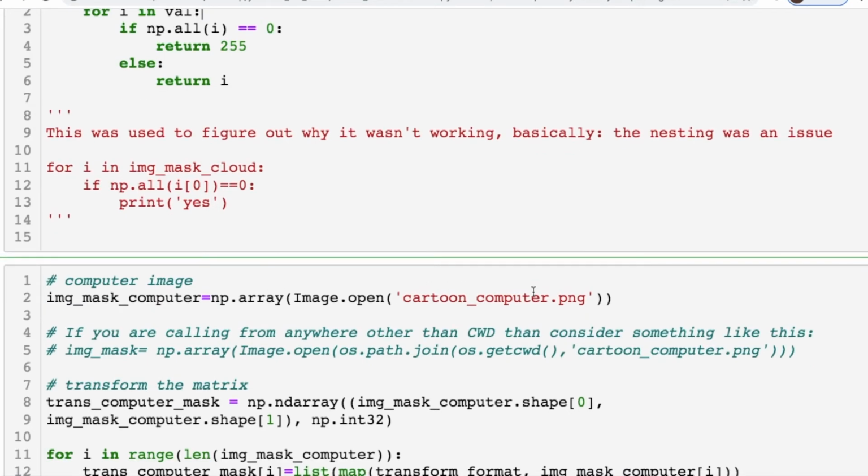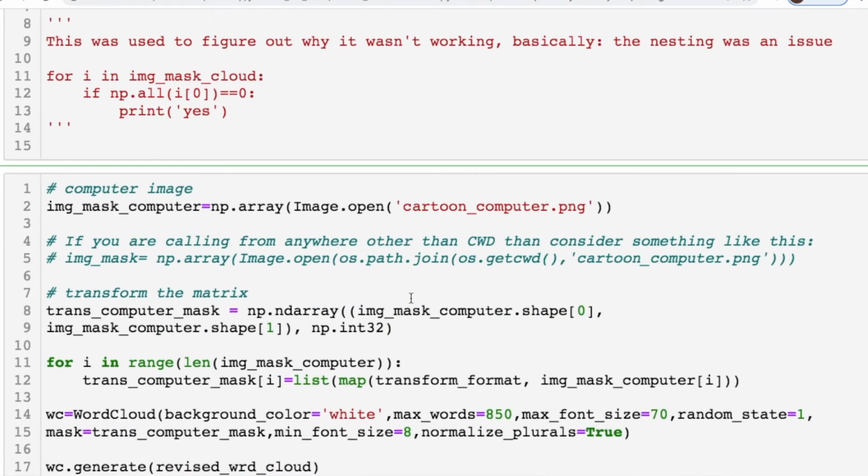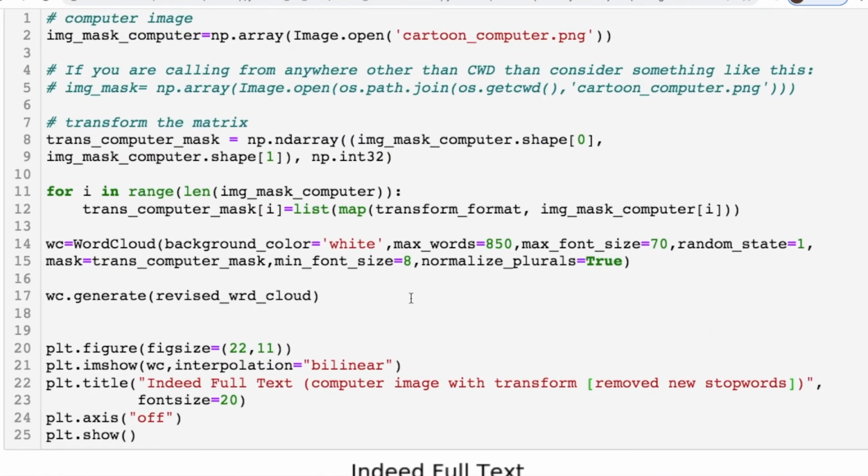So what I'm taking is this computer, this cartoon computer, and this cartoon computer is interesting. I'm going to show you why. Let's first scroll down and kind of get an idea of what we're looking at. I'm calling in my image. This is a new NumPy array that I'm manipulating because now I'm taking the dimensions of it. So think of taking the dimensions of your matrix, converting this to an int32, and then you have to map this together. Just think of if you were doing a list of lists situation and map everything together like that. Okay, you want to retain the correct dimensions.